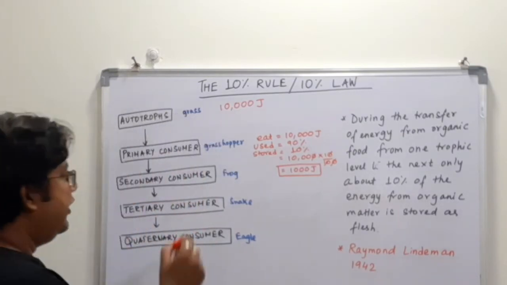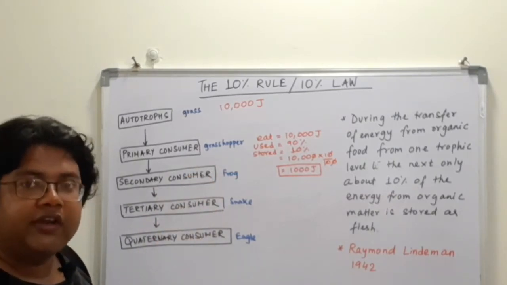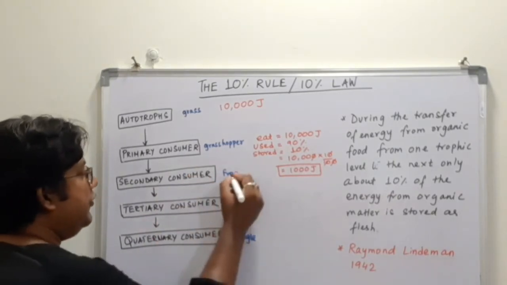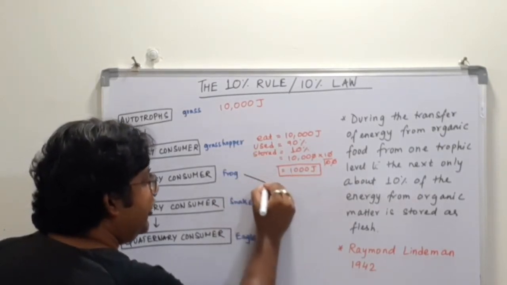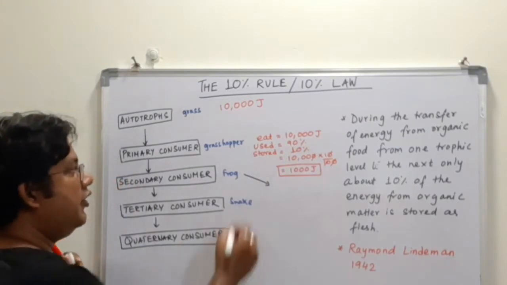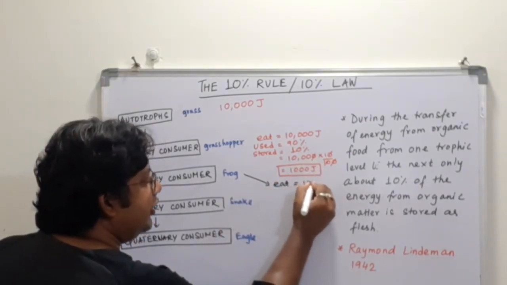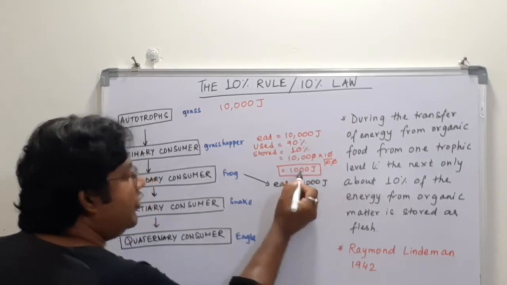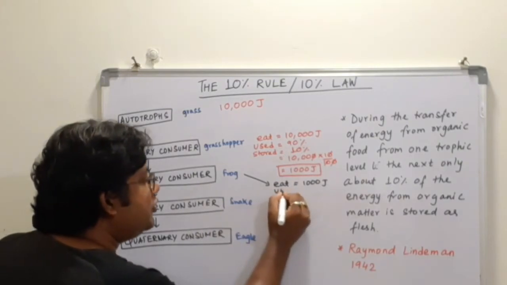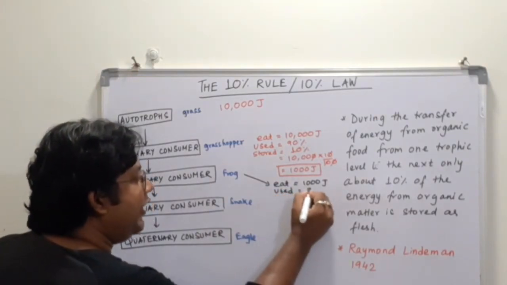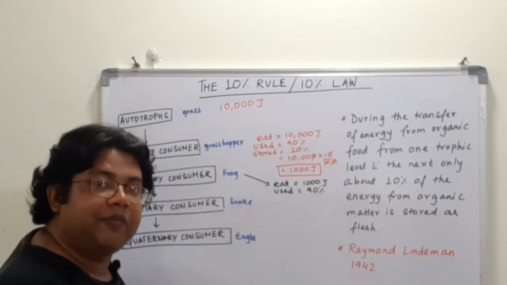Now let us see, if the frog eats the grasshopper, what will happen? If the frog eats the grasshopper, how much energy will it eat? So I'm drawing it and put an arrow over here for the calculation. It will eat 1000 joules, because 1000 joules is available for the frog from the grasshopper. How much energy will be used up? 90% of it will be used up by the frog for its own metabolic process.